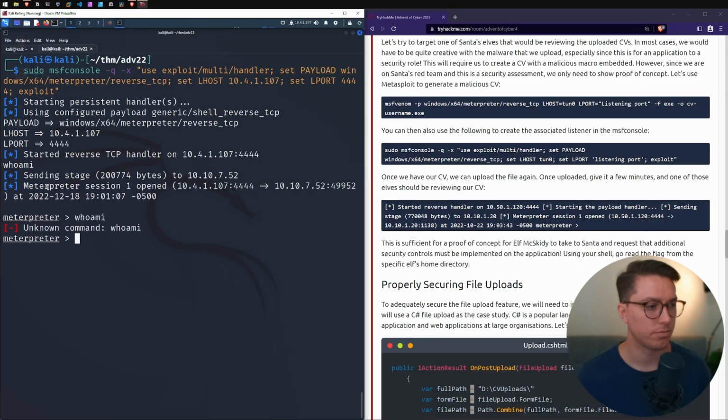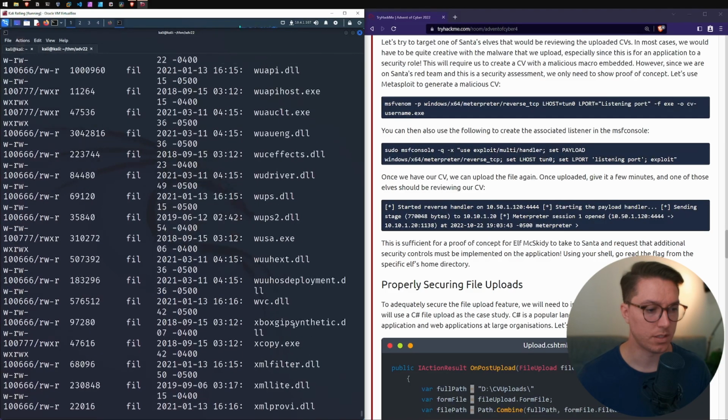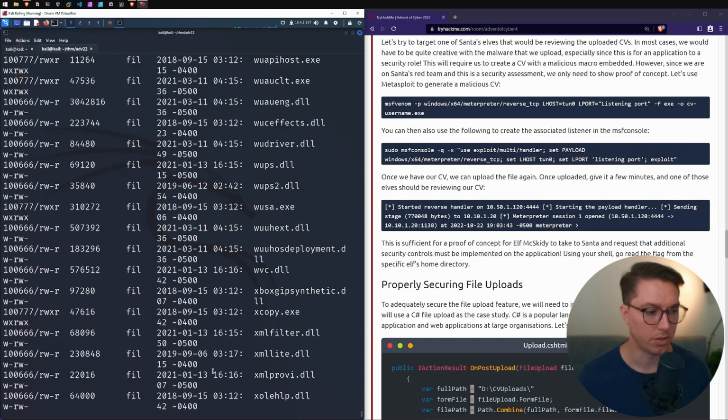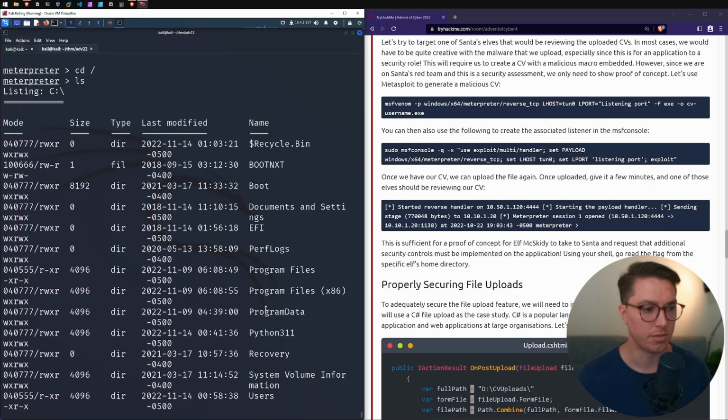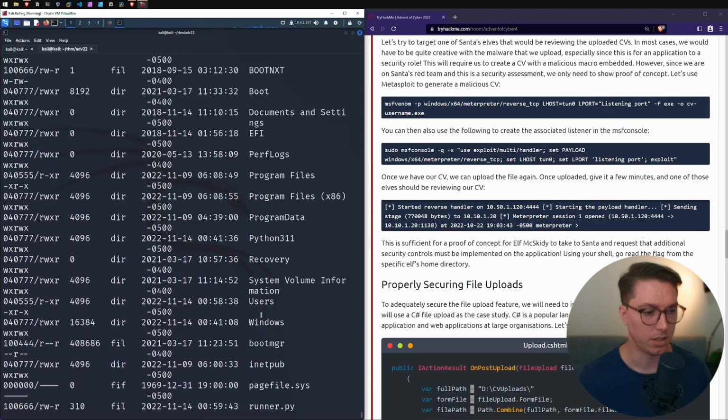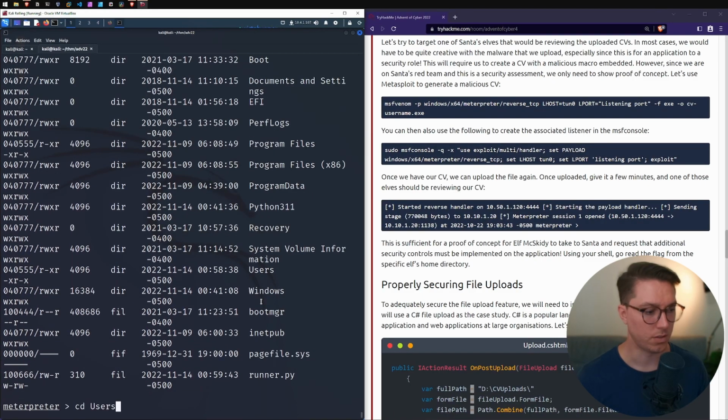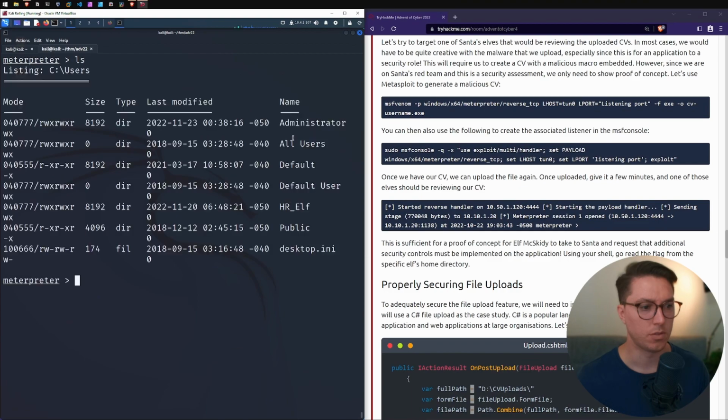So that took maybe close to a minute, and we have our Meterpreter shell here, and we don't know who am I, but print working directory, we can ls. So we're in the System32, so it's all the normal directories. Can we just change directories into the root? We can list out the files, and we want to see Users. So let's go into the Users. So we've got admin, all default, we've got a HR elf. Let's go check out HR elf.